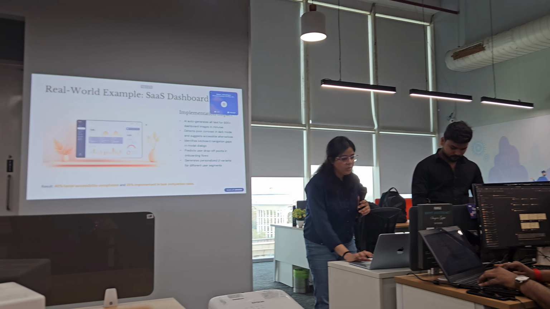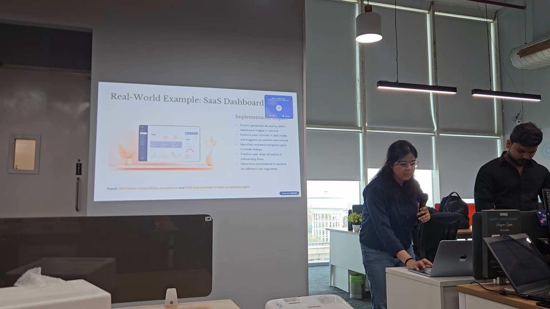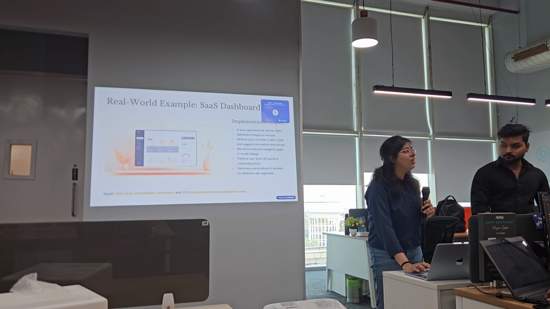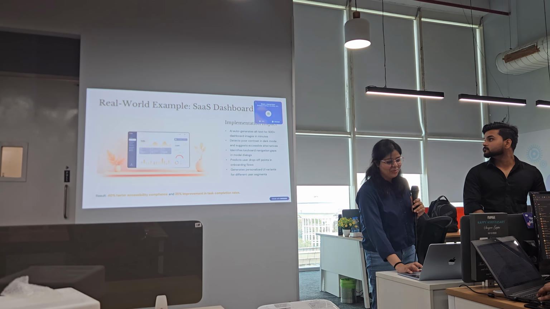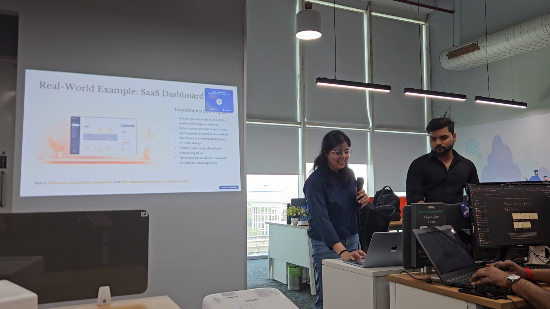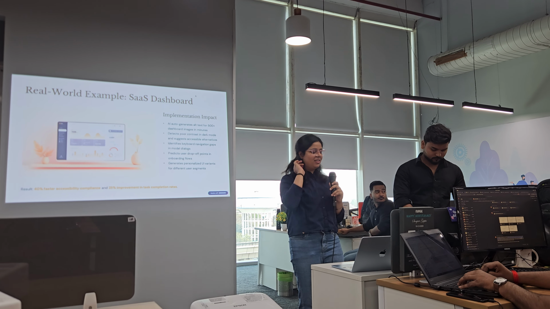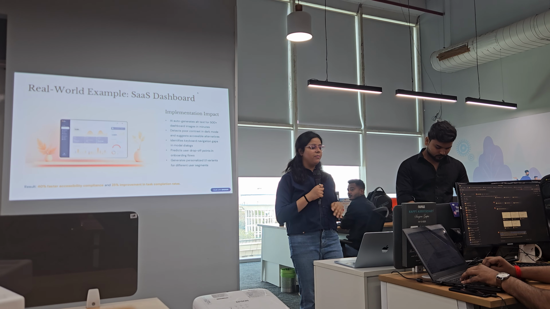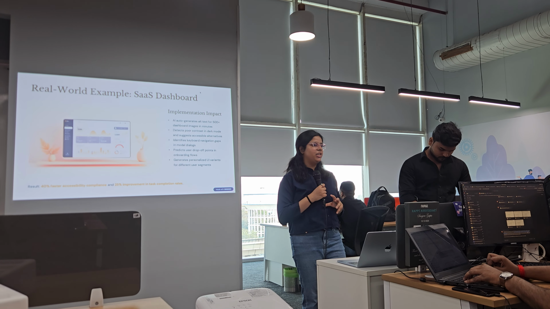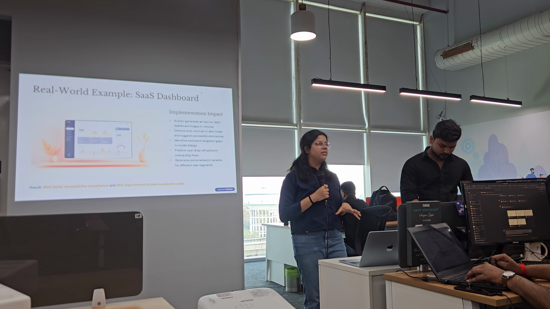Now let's come to the real world example. Let's take an example of the real world. There is a SaaS dashboard which contains the company's business data.